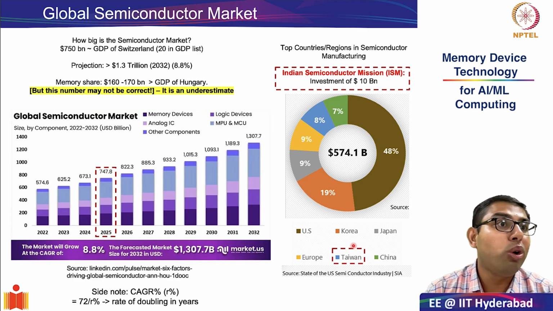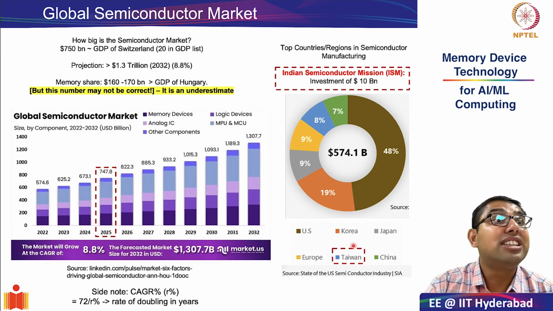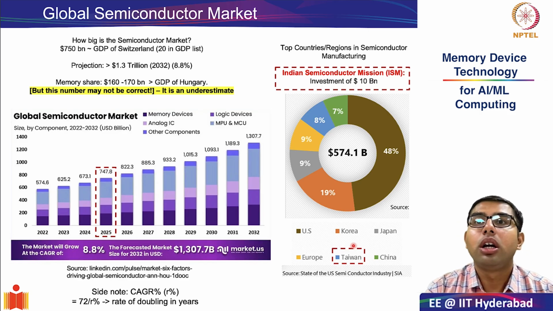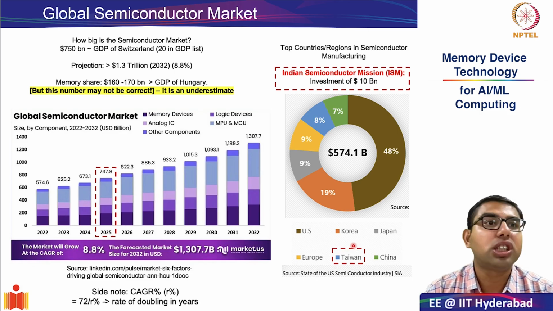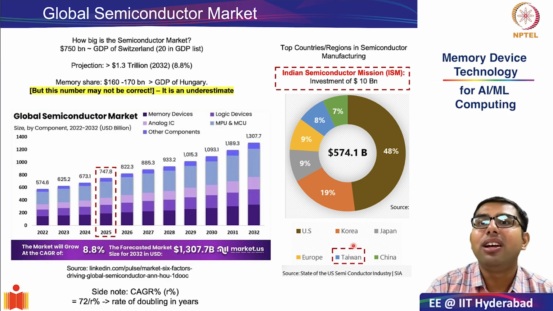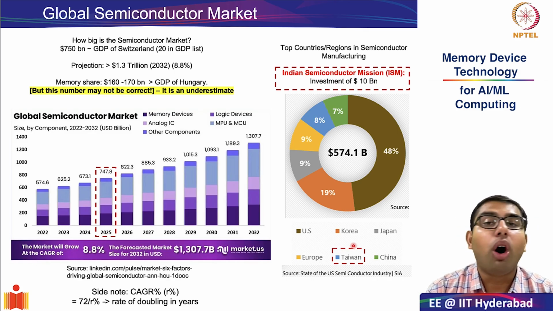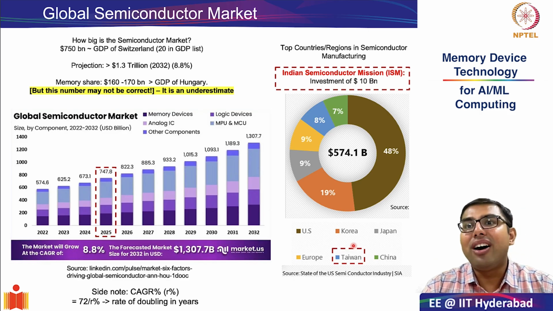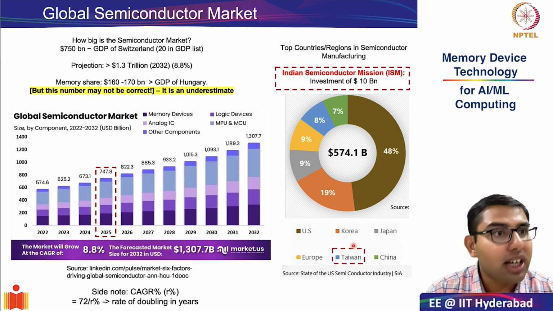Because if you really want to destroy the economy of a country, you can just disrupt the semiconductor supply chain. That is why all countries around the world, including the US through its CHIPS Act and our own country through the Indian Semiconductor Mission, are investing heavily in trying to make their own countries self-reliant on semiconductor manufacturing. So this is how important semiconductor manufacturing, and in some part our course, is to the overall growth of our country.